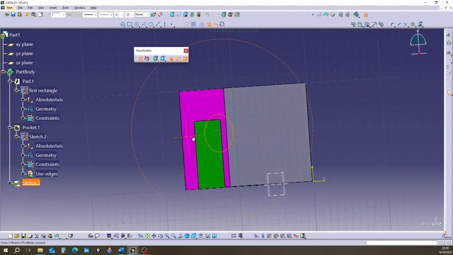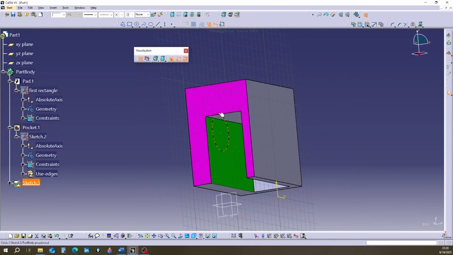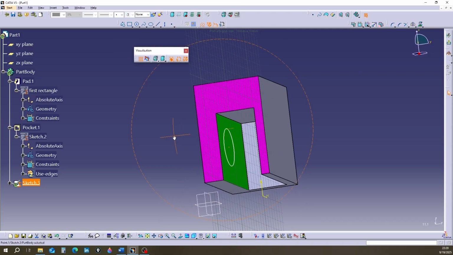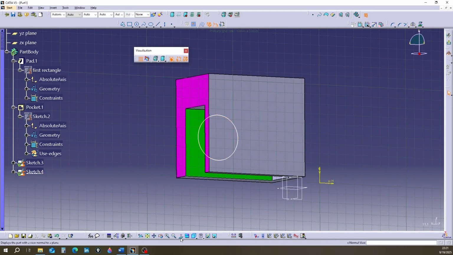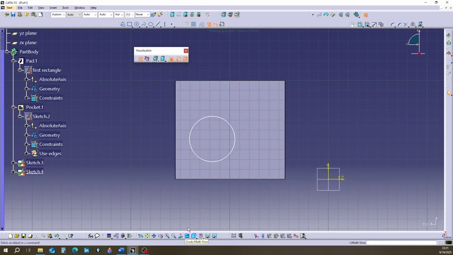I rotate the page to make it 3D. You see that the circle is on the green surface. I click the normal view command again. I return to the view perpendicular to the sketch page. The software has provided a way for us to see the green page directly.